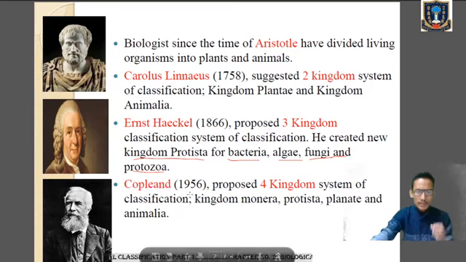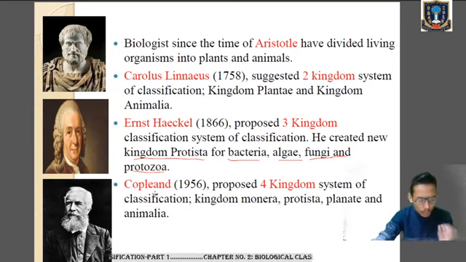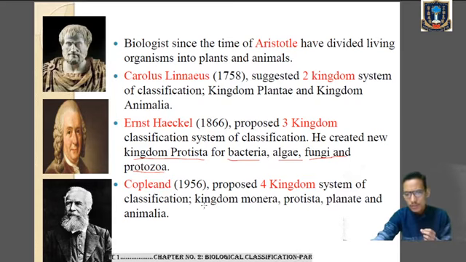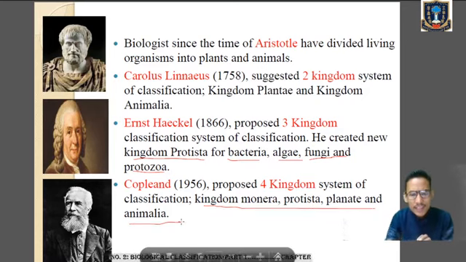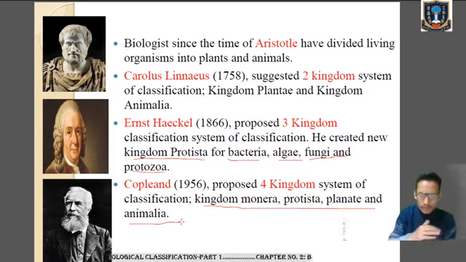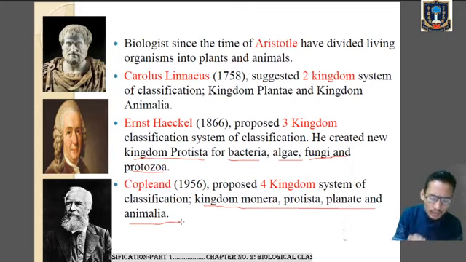Then in 1956, Copeland proposed the four kingdom system of classification, and those four kingdoms were kingdom Monera, kingdom Protista, kingdom Plantae, and kingdom Animalia. Alright, so actually the system of classification started from the time of Aristotle only.